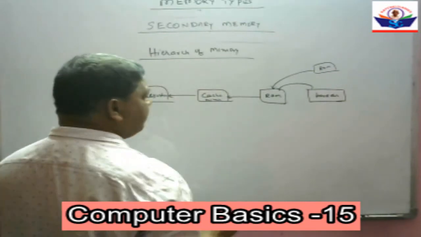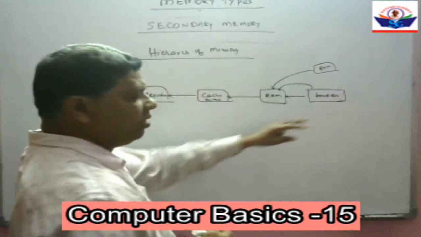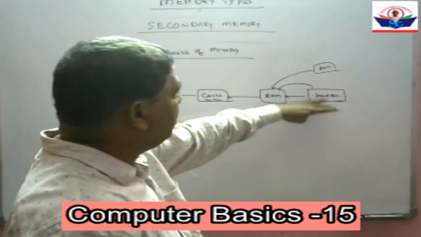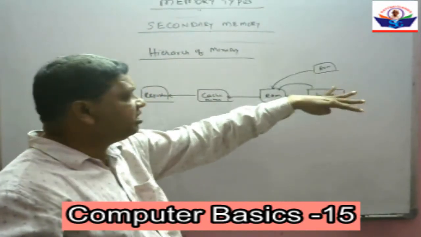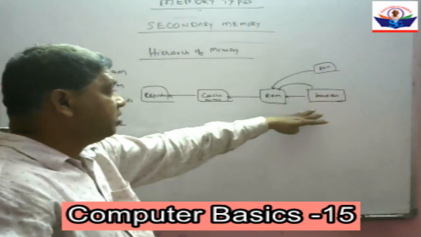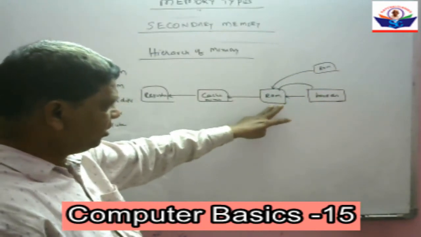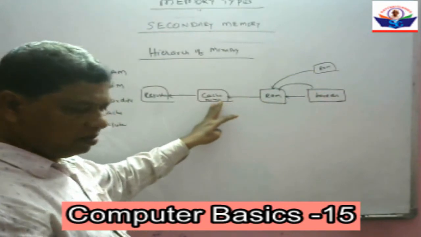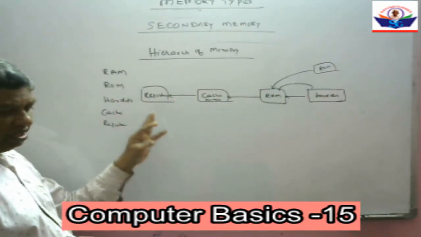This is the sequence. Data files and program files are stored permanently in the hard disk, and in RAM also, at the time of manufacturing, the manufacturer will load the program data. The data or programs in the hard disk are fetched to RAM, random access memory, then go to the cache memory, then to the register.